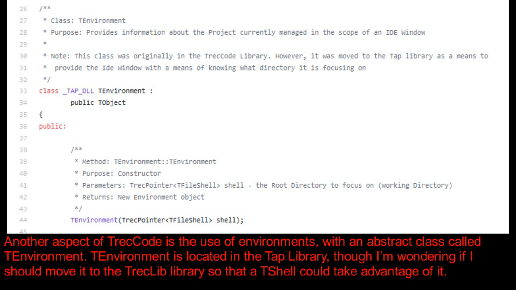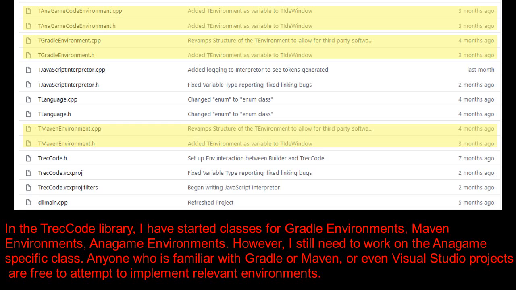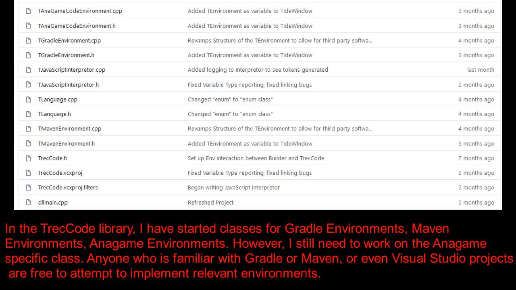Another aspect of TrecCode is the use of environments, with an abstract class called TEnvironment. TEnvironment is located in the tap library, though I'm wondering if I should move it to the TrecLib library so that a T-shell could take advantage of it. In the TrecCode library, I have started classes for Gradle environments, Maven environments, Anagame environments. However, I still need to work on the Anagame specific class.